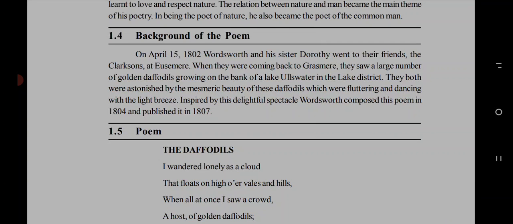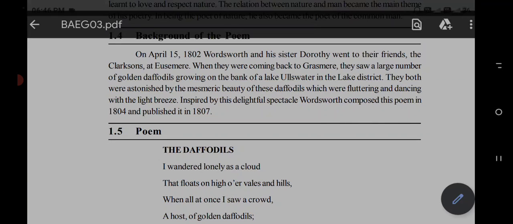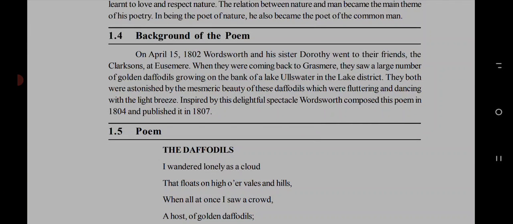On April 15, 1802, Wordsworth and his sister Dorothy went to meet their friends, the Clarksons at Ullswater.